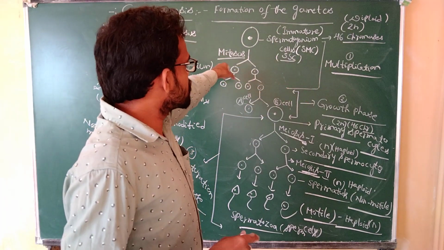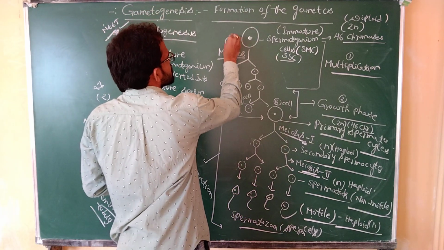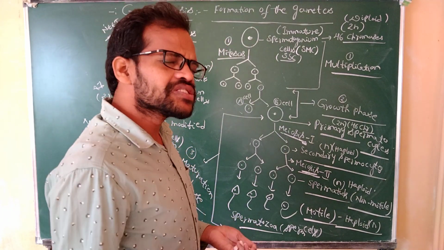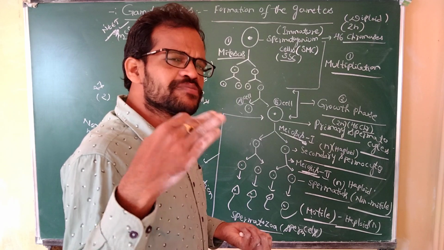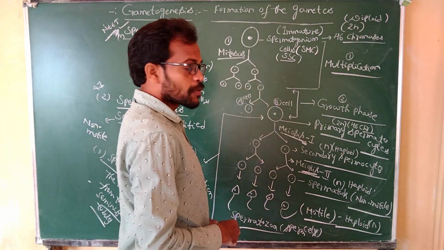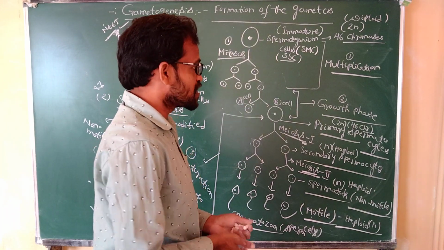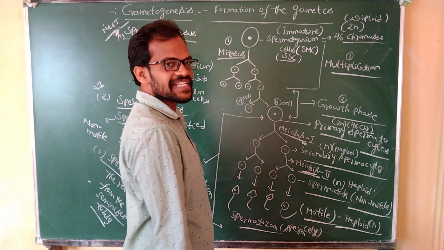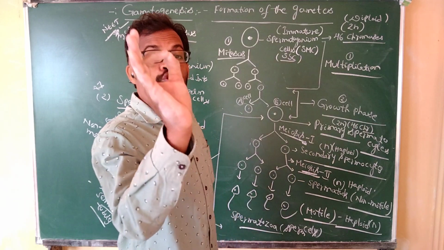They continuously divide, participating in the mitosis phase of the cell cycle. With continuous nuclear division and cytoplasm division, they produce a large number of cells, A cells and B cells. These cells increase in size, and this is known as the growth phase.